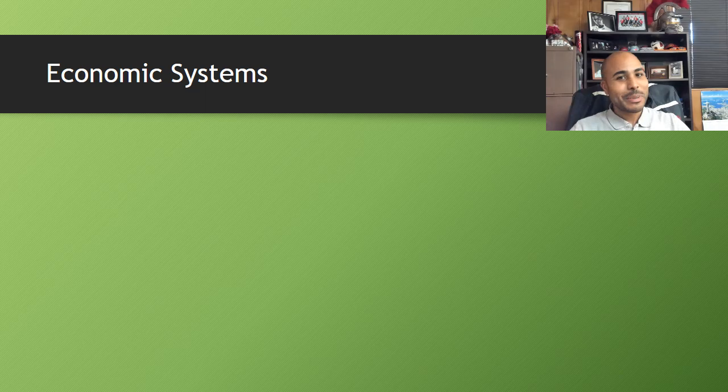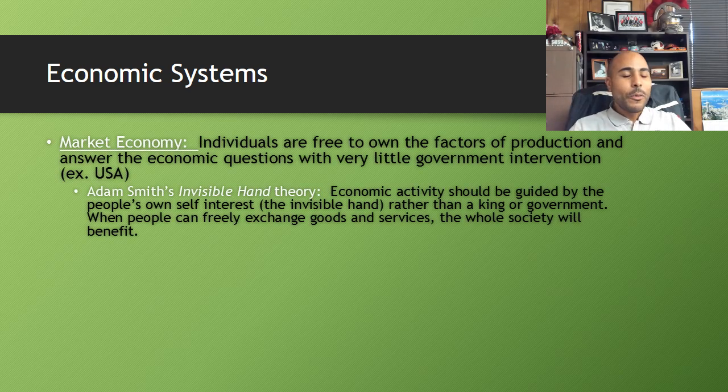Speaking of economic systems, let's talk about it. The first kind of economic system, and probably the most important one you need to know about, is the free market or market economy. It's also known as capitalism or free enterprise. This is the kind of system where individuals are free to own the factors of production, the land, labor, capital, and entrepreneurship. And they can answer those three economic questions with the factors of production. They can decide what to make, how to make it, and who gets it. Now, this is done with little or no government involvement.